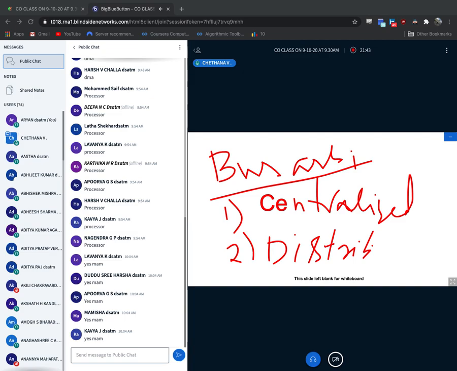Suppose someone wants to become the CR. They will come and approach me: I want to become the CR from next semester. Then being a faculty, I will say, fine. The existing CR is there, but I will change that particular student's name and make you the new CR. Very simple.